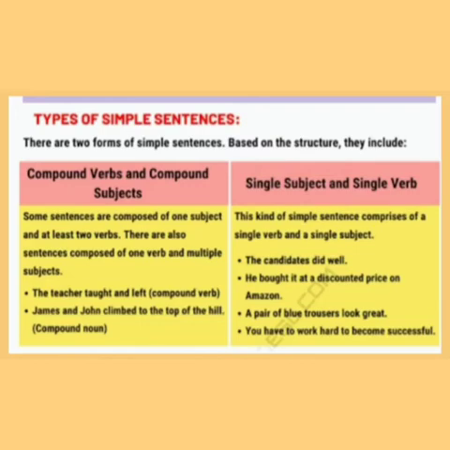He bought it at a discounted price on Amazon. A pair of blue trousers looks great. You have to work hard to become successful. In this way, we can divide simple sentences into two categories: compound verb and compound subjects, and also single subject and single verb. So I hope that you will watch this video from start to end, then we can easily remember all about this.